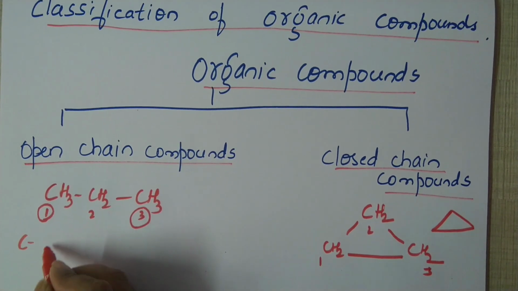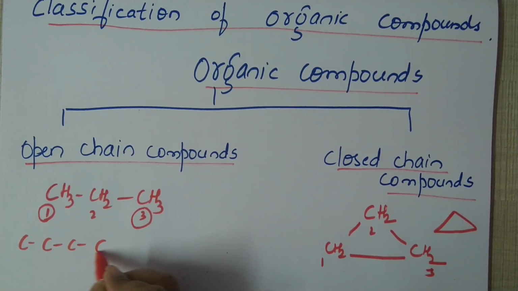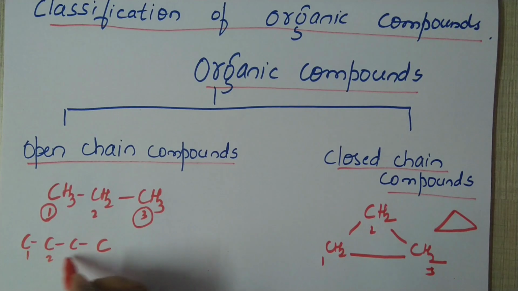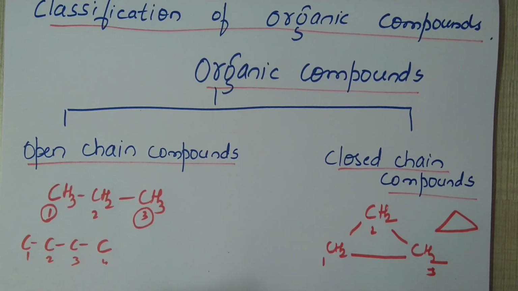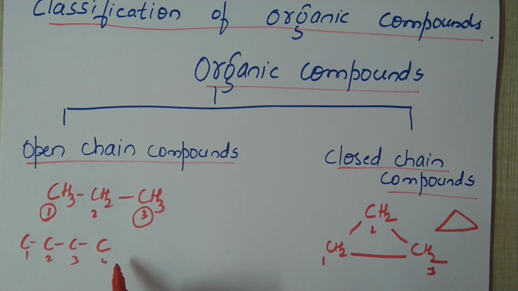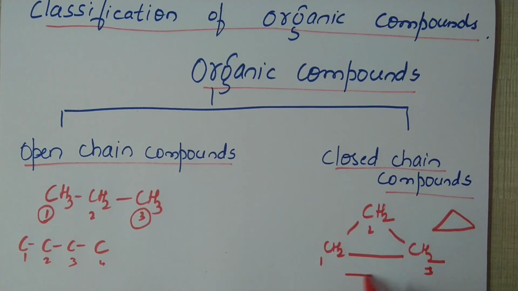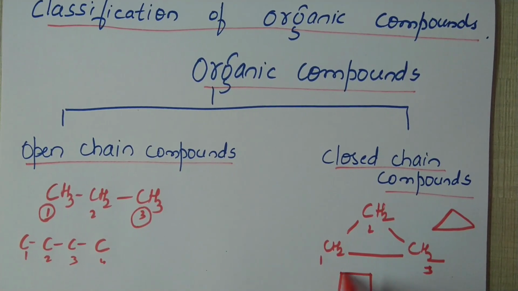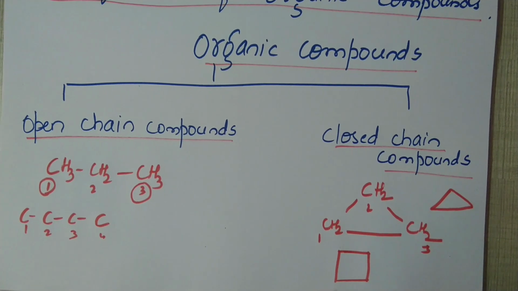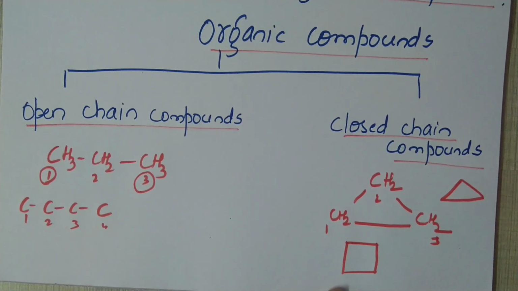So I have another molecule here. I am not going to show hydrogen. How many carbon atoms are there? 4. Therefore it is butane. Butane is an open chain compound. And how about this? This is cyclobutane, a closed chain compound.